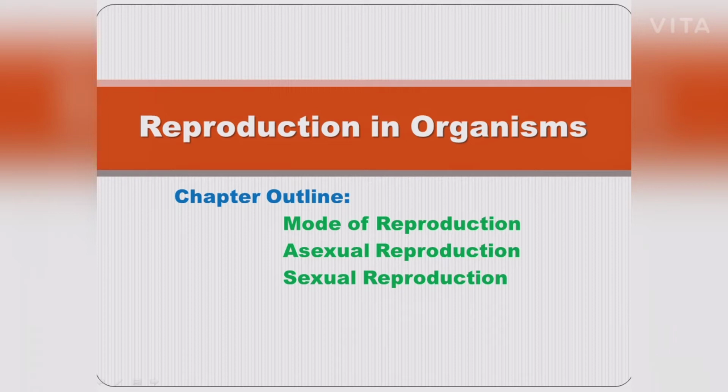In binary fission, the parent organism divides into two halves and each half forms a daughter individual.